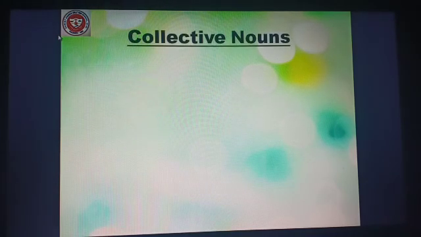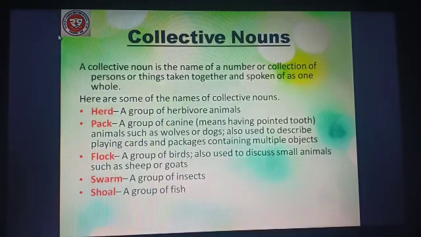Now we'll see collective nouns. What is a collective noun? A collective noun is the name of a number or collection of persons or things taken together and spoken of as one whole. Here are some of the names of collective nouns. Let's see when we use collective nouns.